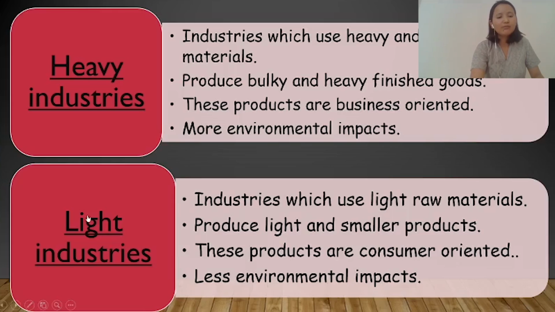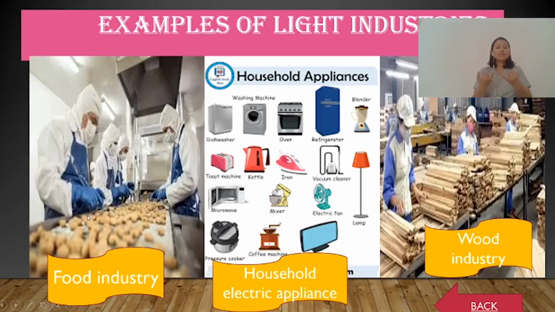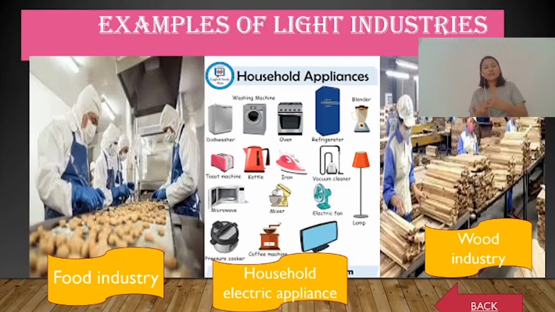So examples of light industries are food industry, household electrical appliance, and then we have wood industries. These come under the light industry because here the industry uses a very light and less amount of raw materials.